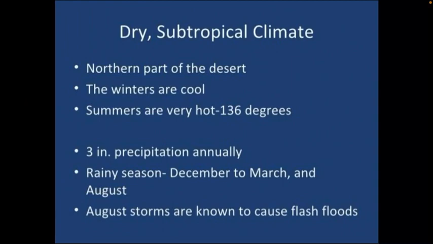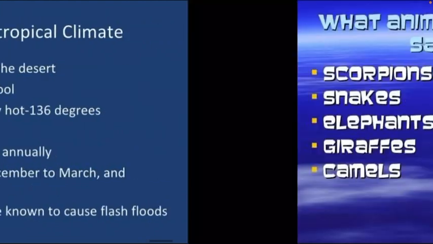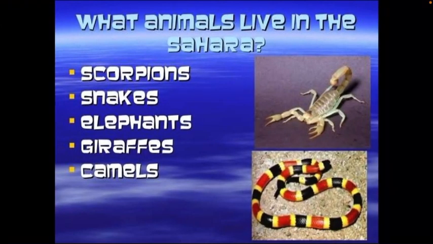The extreme climatic conditions and scarcity of water do not favor luxuriant plant growth in the Sahara. So thorny bushes and shrubs are very common: cactus, acacia trees, date palms, etc. And the animals found here are scorpions, snakes, camels, etc.